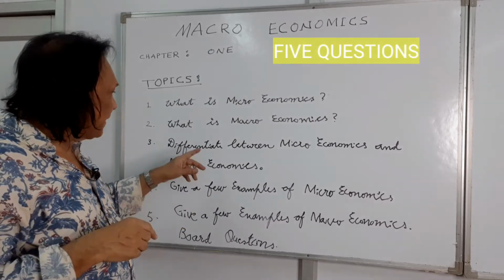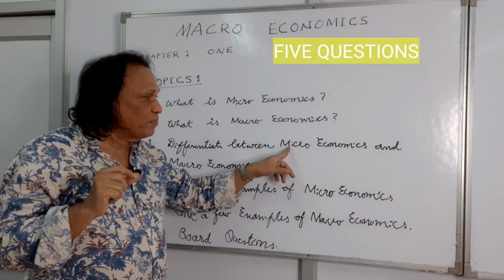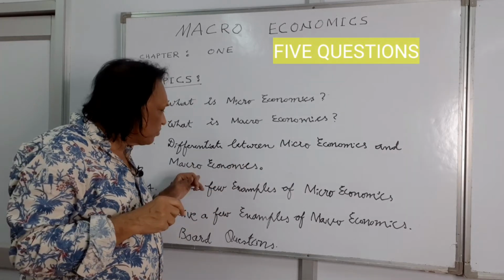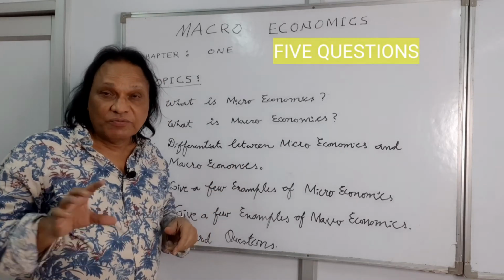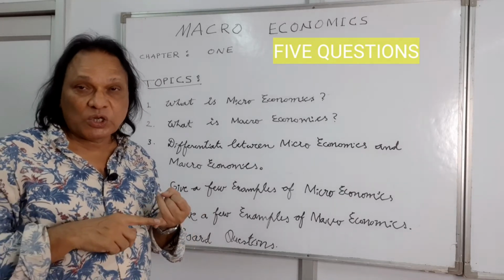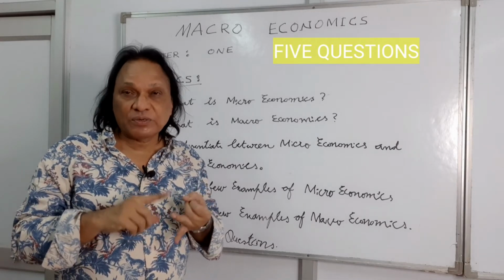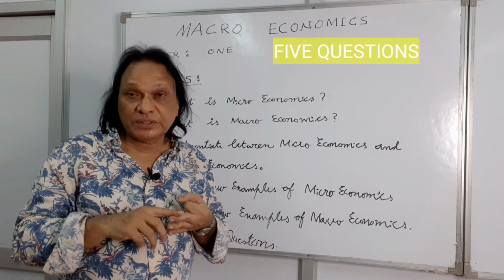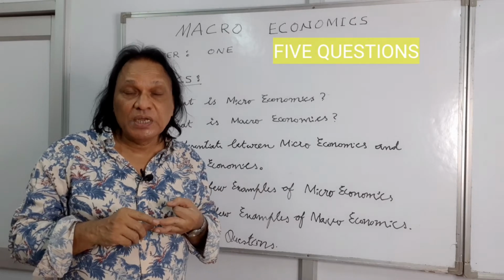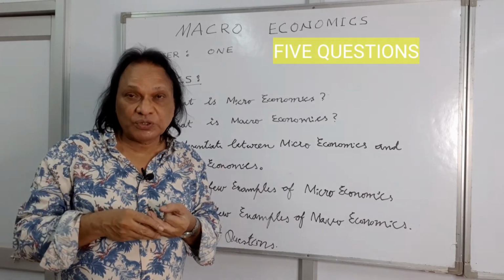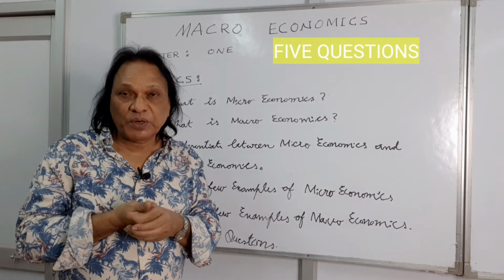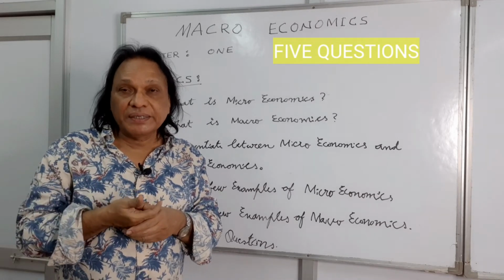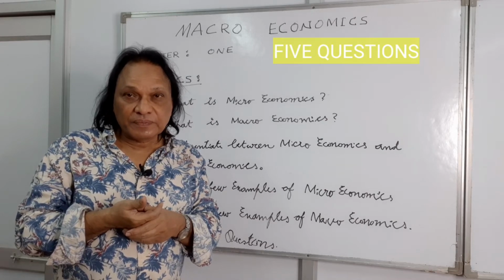So I repeat once again, the word microeconomics has been derived from a Greek word micros, which means small. The word macroeconomics is derived from another Greek word which means large. Microeconomics is called price theory, macroeconomics is called income and employment theory. Microeconomics deals with the allocation of resources, macroeconomics deals with the growth of resources. In microeconomics, the most important variables are demand and supply. In macroeconomics, the most important variables are aggregate demand and aggregate supply.